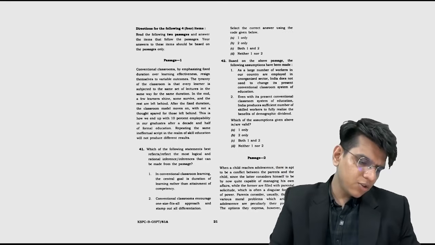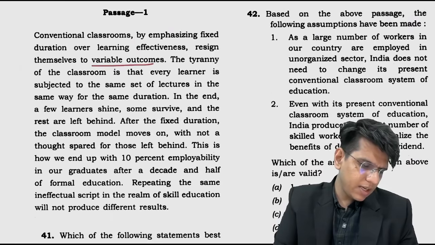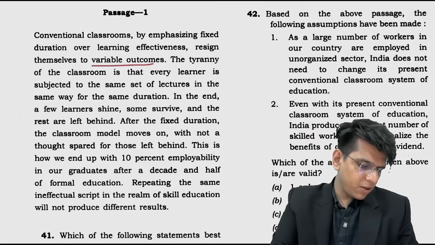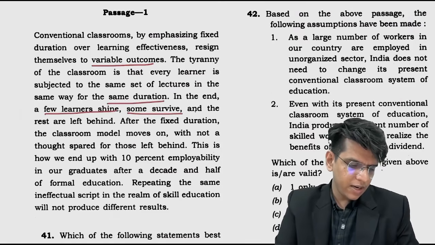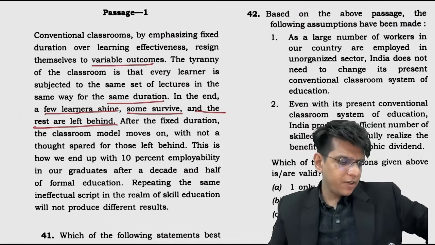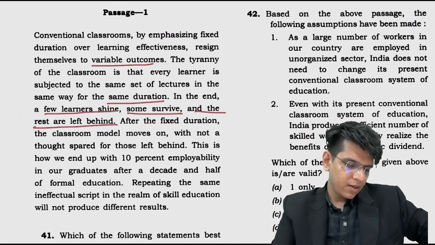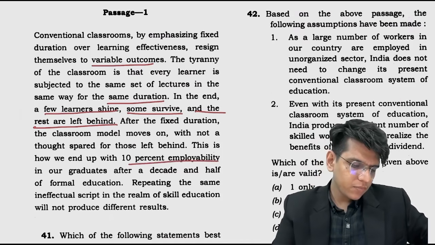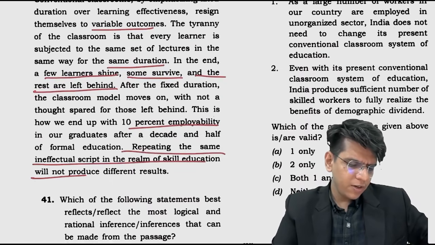Conventional classroom, by emphasizing fixed duration over learning effectiveness, resign themselves to variable outcomes. The tyranny of the classroom is that every learner is subjected to the same set of lectures in the same way for the same duration. In the end, a few learners shine, some survive, and the rest are left behind. After the fixed duration, the classroom model moves on with not a thought spared for those left behind. This is how we end up with 10% employability in our graduates after a decade and a half of formal education. Repeating the same ineffectual script in the realm of skill development will not produce different results.